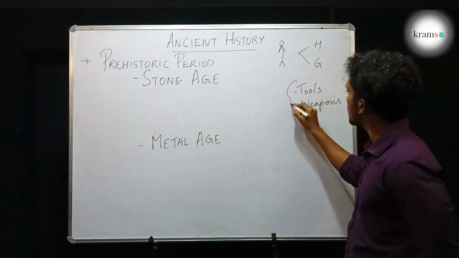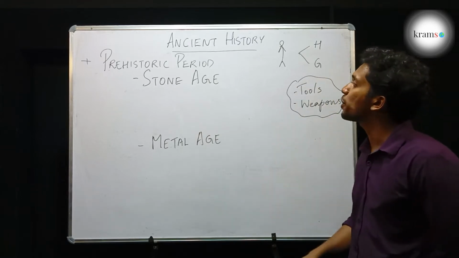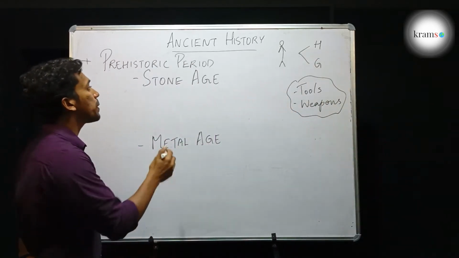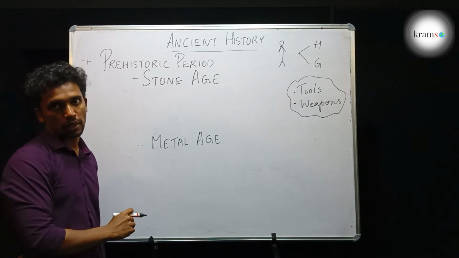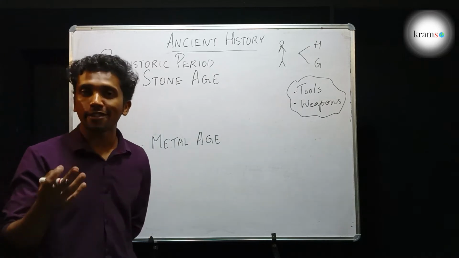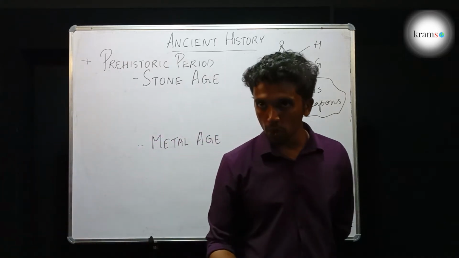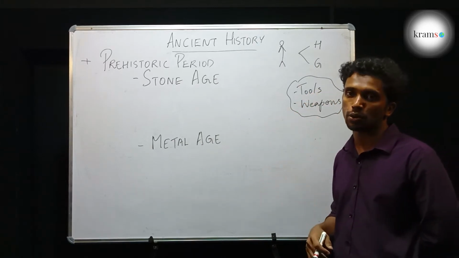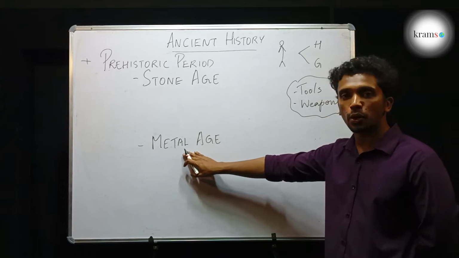This equipment was initially made from stone and wood. That period is known as Stone Age. And later on, man identified metals and their alloys and started making this equipment out of these metals and alloys. That period came to be known as Metal Age.